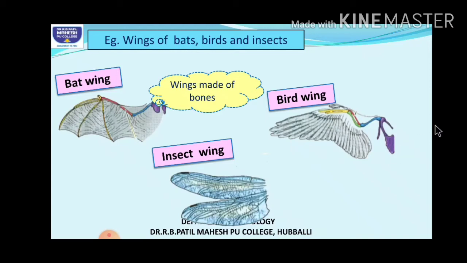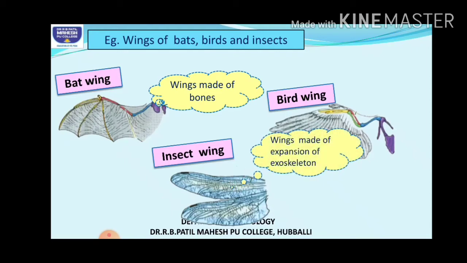That is, they have a four-limb structure. But in birds it is made up of feathers here, right? But in the insects, the wings are just extensions or expansions of the exoskeleton, because you know the insects are invertebrates, they do not have the bony skeleton.